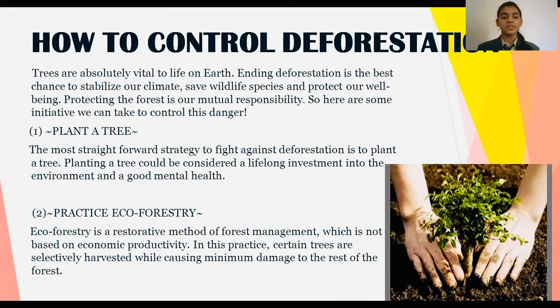Plant a tree. The most straightforward strategy to fight against deforestation is to plant a tree. Planting a tree could be considered a lifelong investment into the environment and good mental health. Practice ecoforestry. Ecoforestry is a restorative method of forest management which is not based on economic productivity. In this practice, certain trees are selectively harvested while causing minimum damage to the rest of the forest.